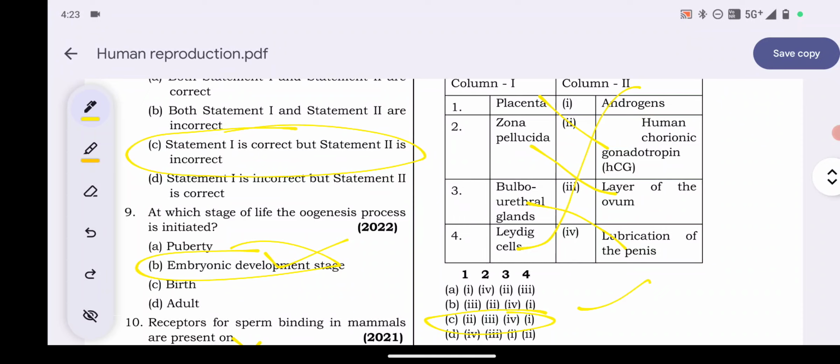Leydig cells: their location in the testicles is adjacent to the seminiferous tubules. They produce testosterone in the presence of luteinizing hormone. This was your explanation of 15.